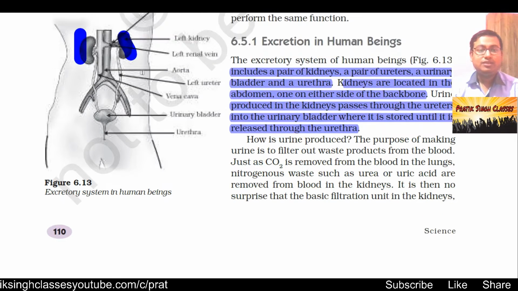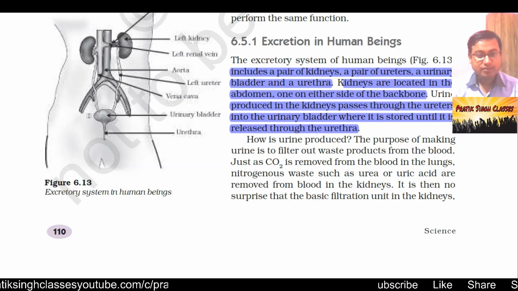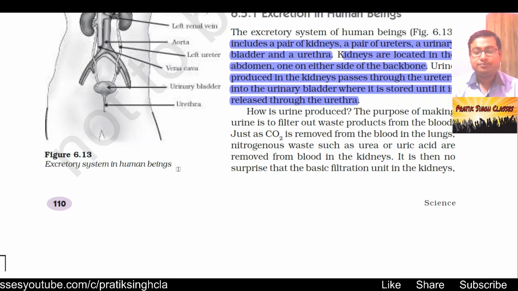Mostly the kidney separates nitrogenous waste like urea from our blood, and it goes to the urinary bladder where it is stored for some time. Once the urinary bladder becomes full, we feel like we have to pee and we throw it out.